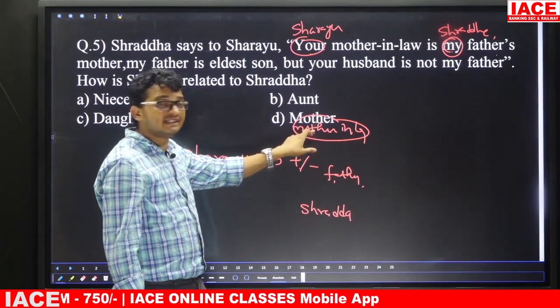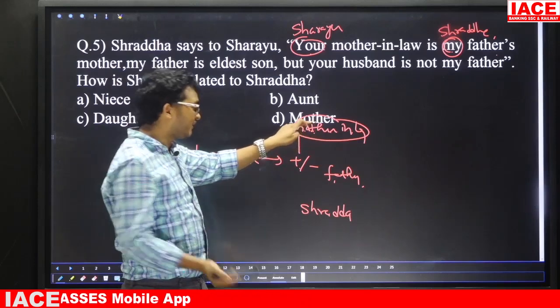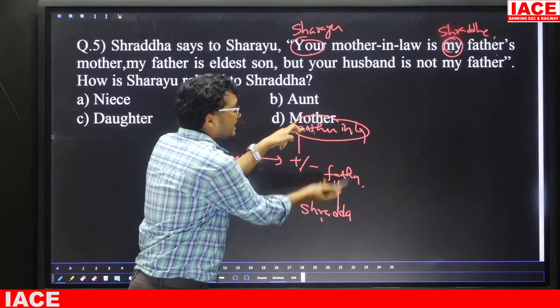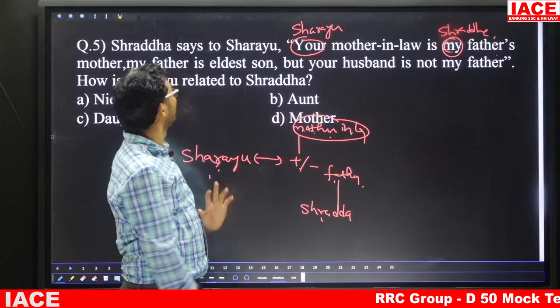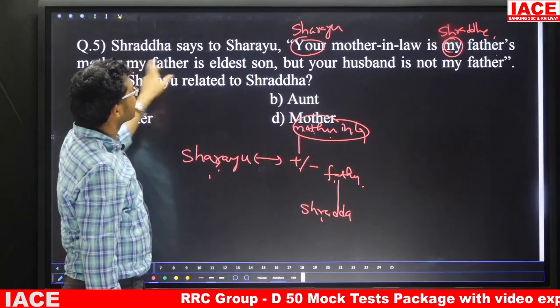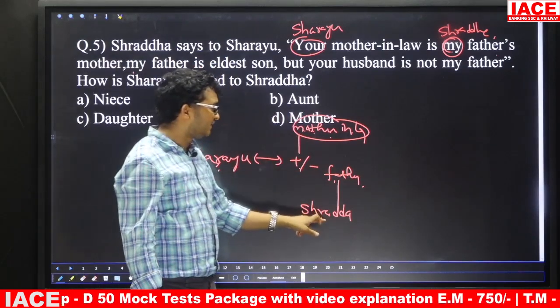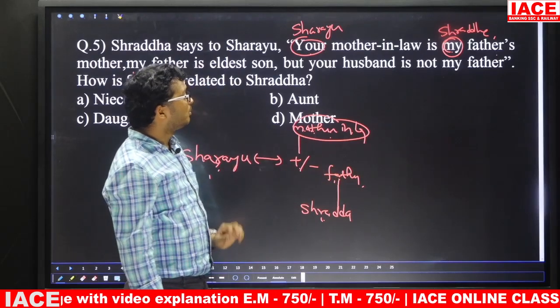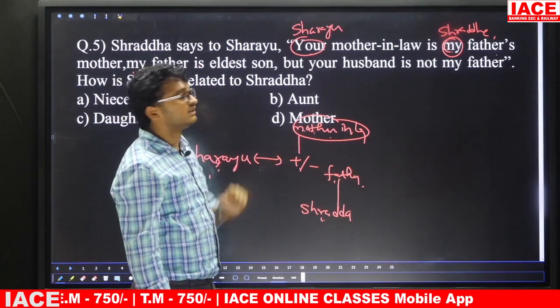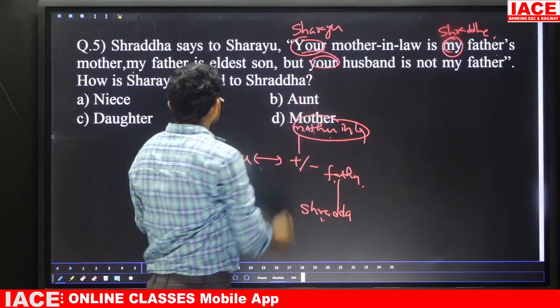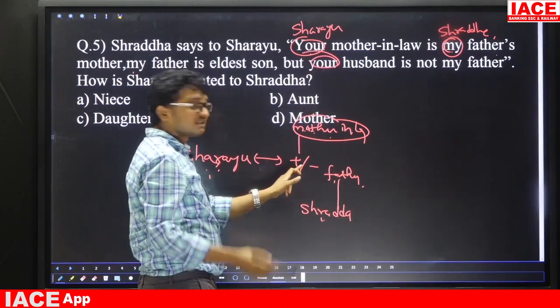This person is my father's mother. My father's mother means Shraddha's father's mother. Now, my father is the eldest son, that means Shraddha's father is the eldest son. But your husband is not my father. Your husband means here Sarayu's husband is not my father.